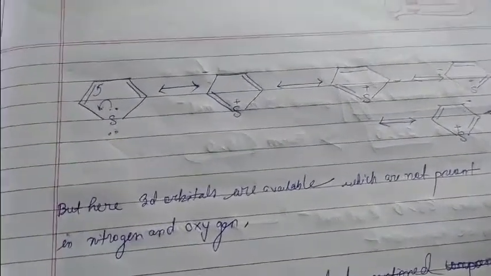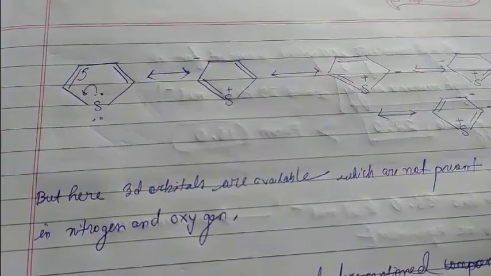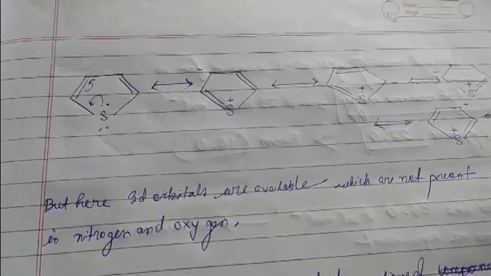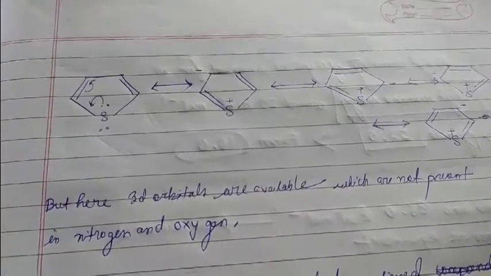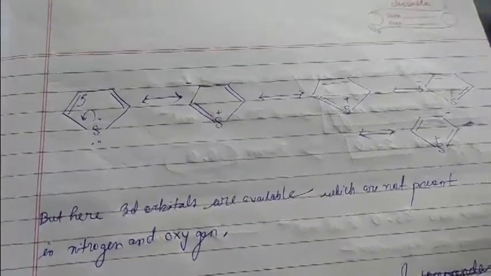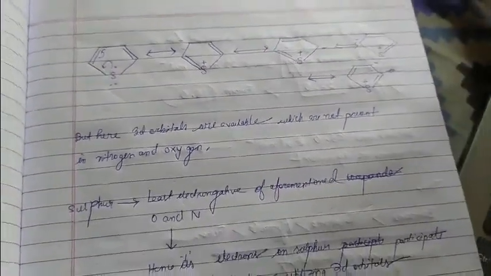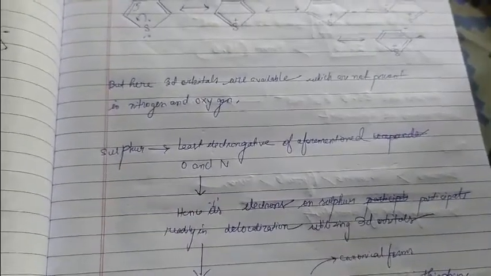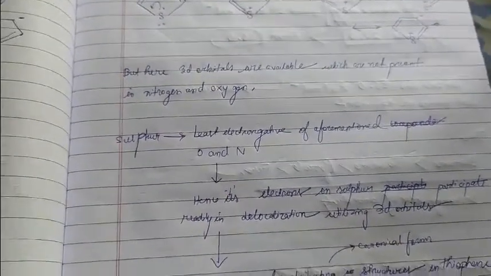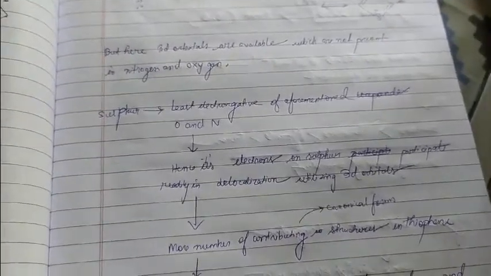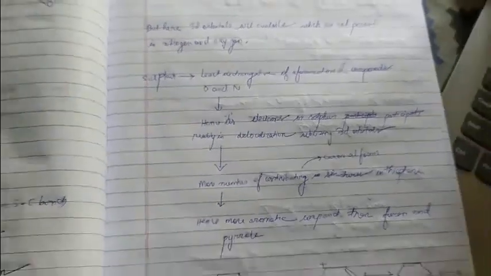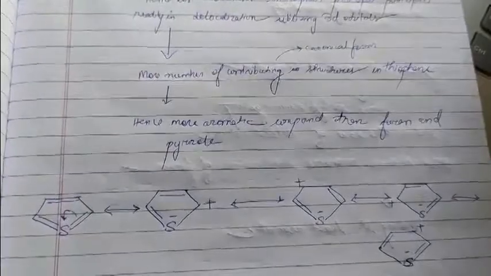So an interesting line that I want to focus on here is that 3d orbitals are present in sulfur. This is a very big thing, as we would want to explain, that due to the presence of these 3d orbitals, and due to sulfur being less electronegative than oxygen and nitrogen, electrons in sulfur readily participate in delocalization using their 3d orbitals, giving us more canonical forms which are represented right here.